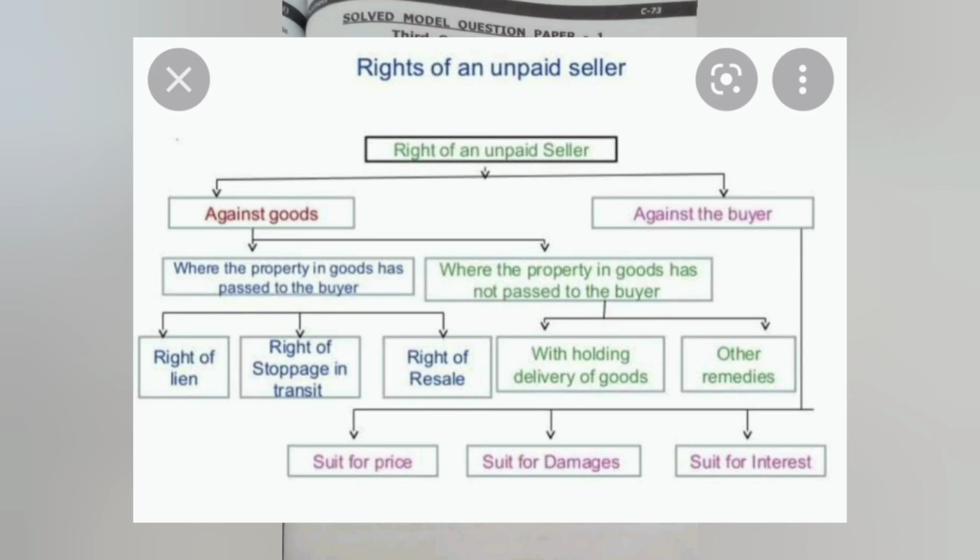So these all are the rights of an unpaid seller against the goods and against the buyer. Against the goods, what you need to write, and against the buyer also what you need to write. And what are the different categories that come under against the goods, that also you need to write, and against the buyer also you need to write.